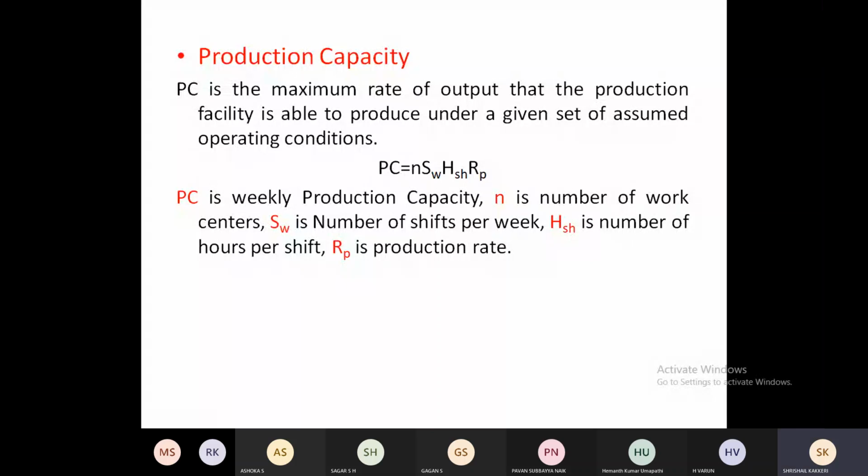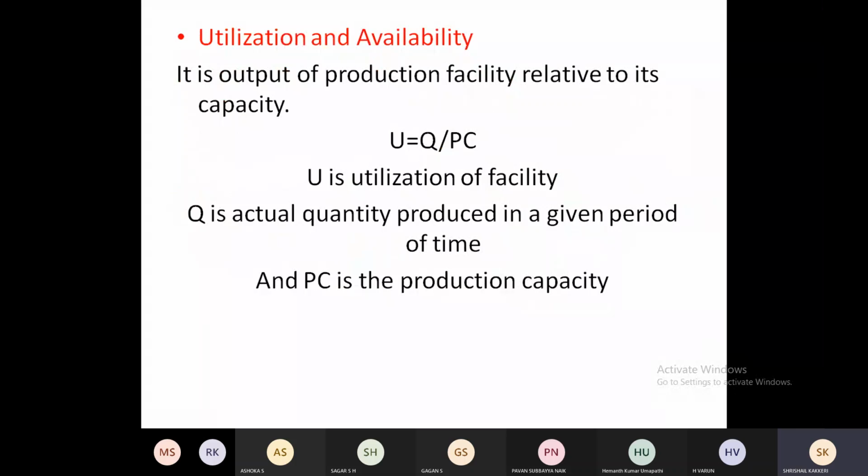Now, utilization and availability. Let me have the discussion about the utilization. What is the utilization? The output of a production facility relative to its capacity. And I have been given the plant capacity. This is the plant capacity, and with this set of conditions I can decide this is the capacity of the plant.